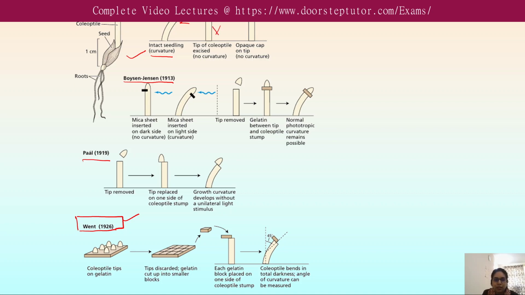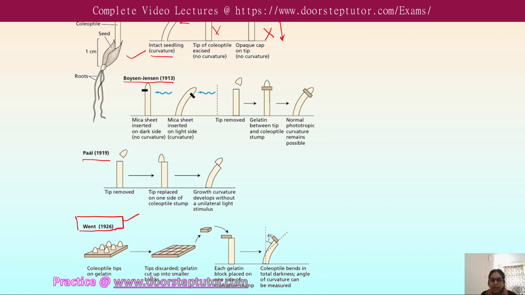Similarly, when an opaque cap is placed on the tip, no curvature is observed. So it was concluded that the growth stimulus is produced only in the coleoptile tip and is transmitted to the growth zone.